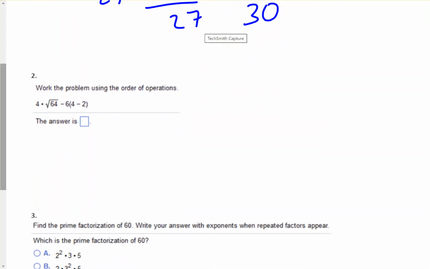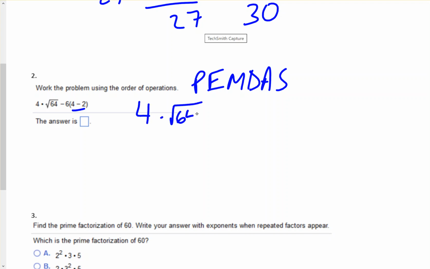Okay, number 2. Work the problem using order of operations. So order of operations is PEMDAS. So we're going to do parentheses first. We have parentheses here with the 4 and the minus 2. So we have 4 times the square root of 64 minus 6. 4 minus 2 is 2.